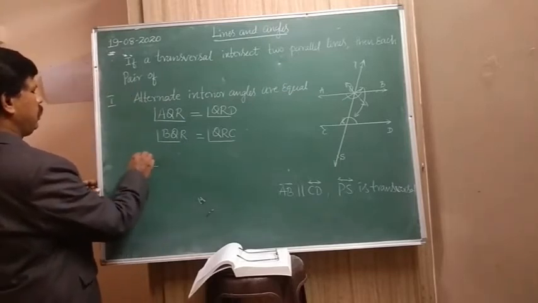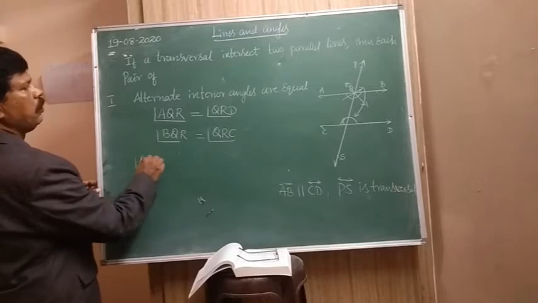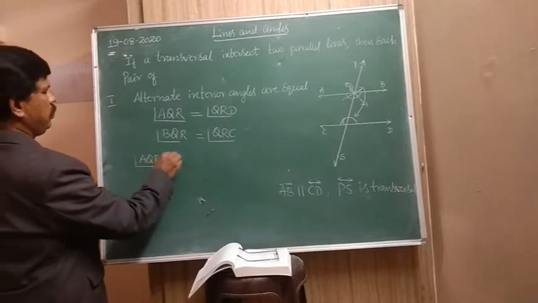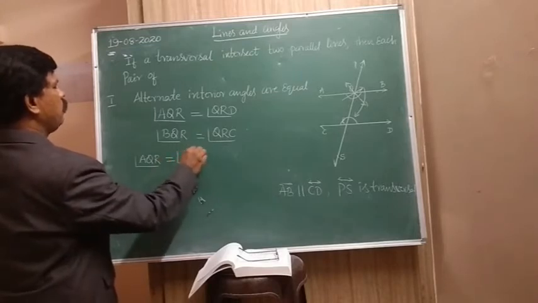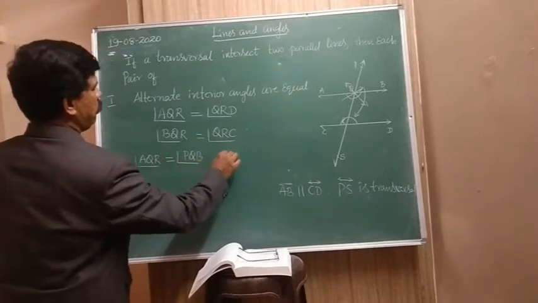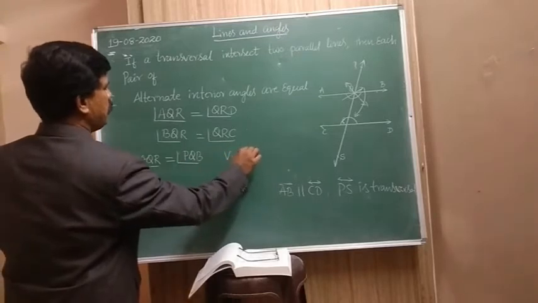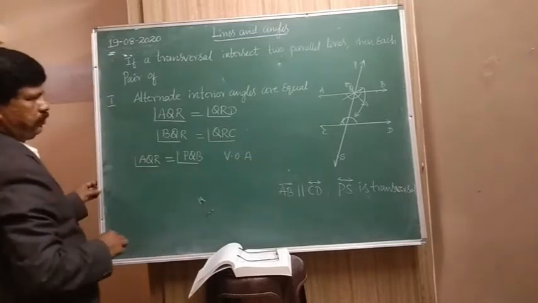Angle AQR is equal to angle PQB. So what is this? Vertically opposite angles.